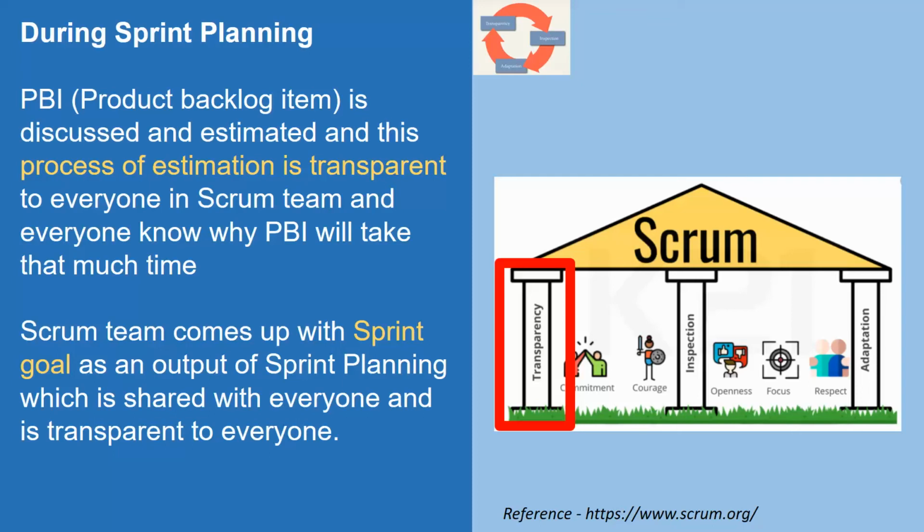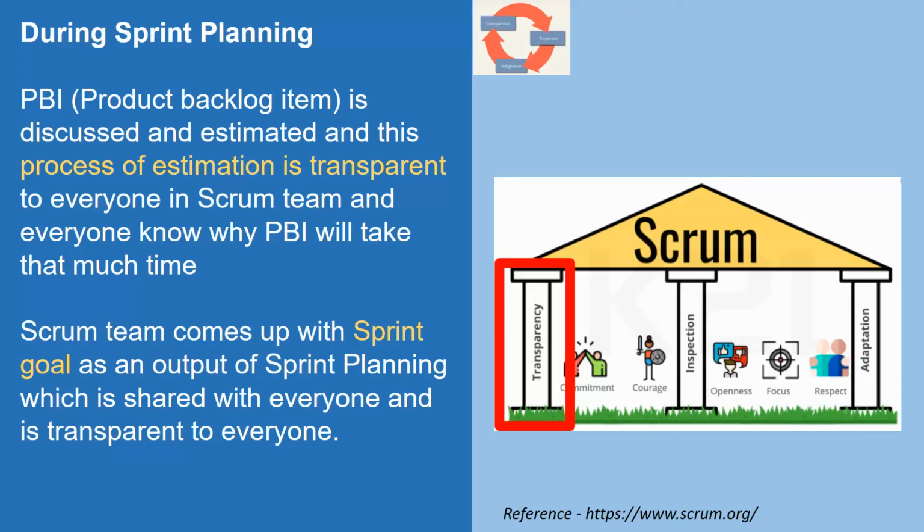There were questions in the past about pointing fingers, that this estimate is large, and this should take less, and all that stuff. So Scrum eliminates all those issues, because during sprint planning, the complete Scrum team is a part of the planning, and this process of estimating any PBI, whether it's a story, feature, epic, enabler, or task, is transparent to everyone.